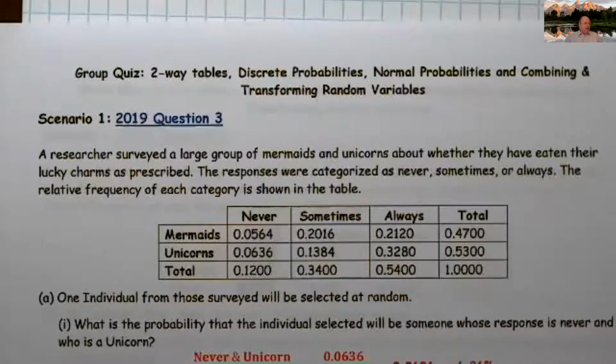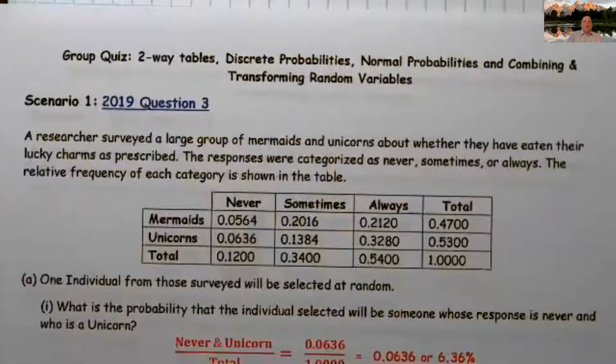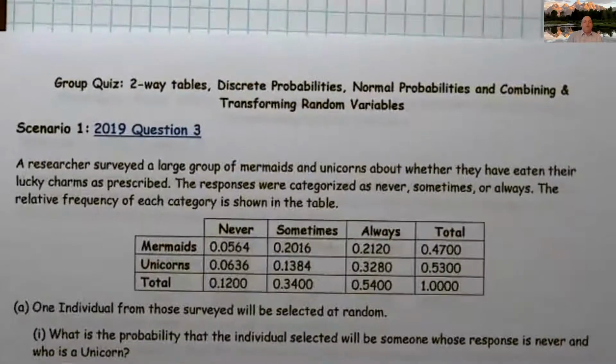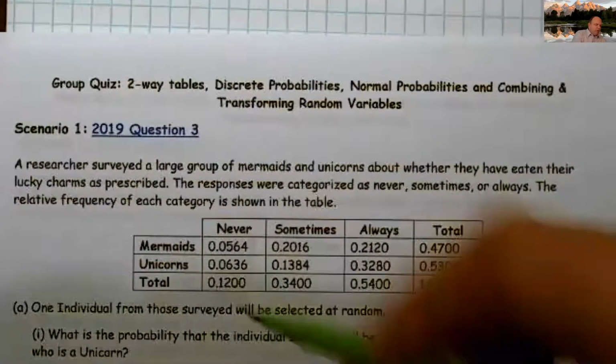So here we go. A researcher surveyed a large group of mermaids and unicorns about whether they have eaten their Lucky Charms as prescribed. The responses were categorized as never, sometimes, or always. A relative frequency of each category is shown in the table. One individual from those surveyed will be selected at random. What is the probability that the individual selected will be someone whose response is never or who is a unicorn?